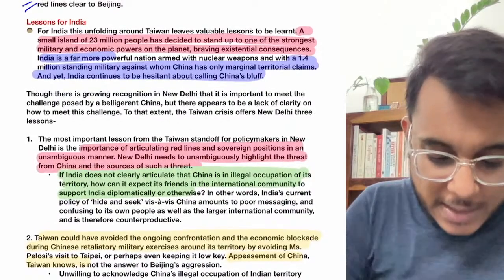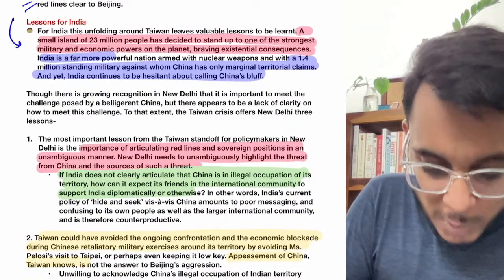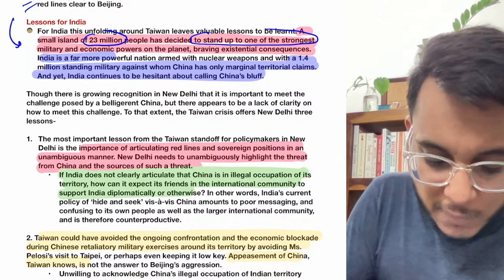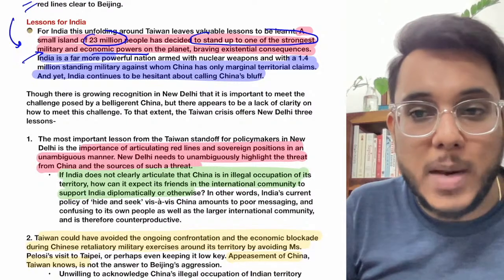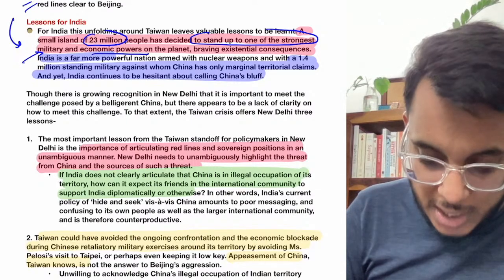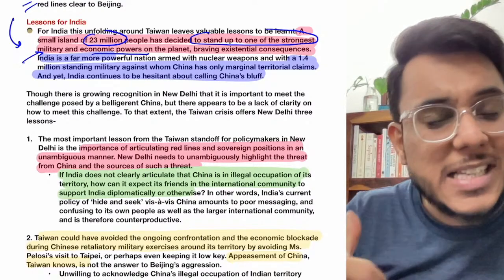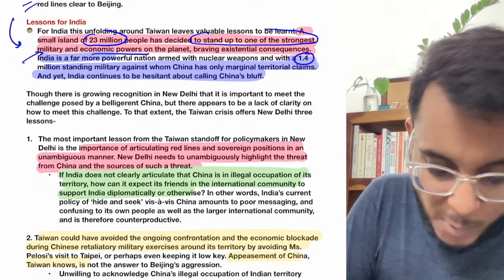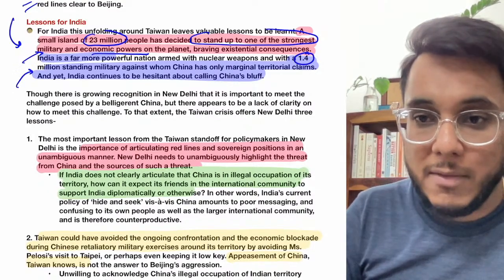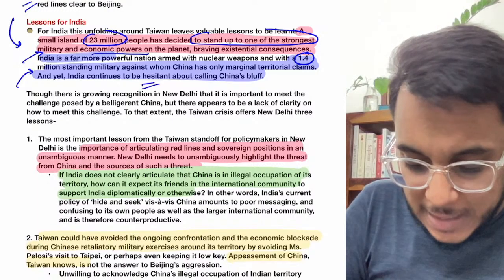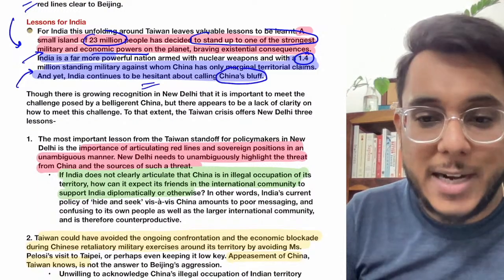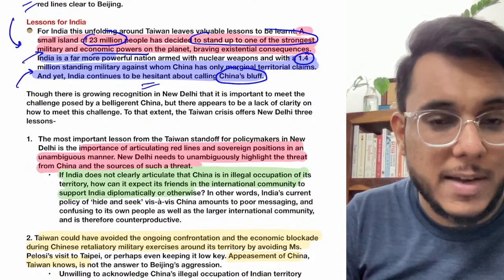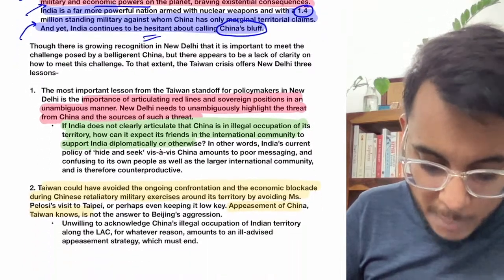Now, guys, what can India learn? India can learn that Taiwan's population is just 23 million people, and Taiwan has decided to stand against one of the strongest military and economic powers on earth, that is China. Today India is much bigger when compared with Taiwan. India's army size is 1.4 million, which is such a big thing. So why is India hesitant while China is behaving this way in the Galwan Valley around the LAC? The article says that we need to learn a lesson from Taiwan and stand against China more clearly.